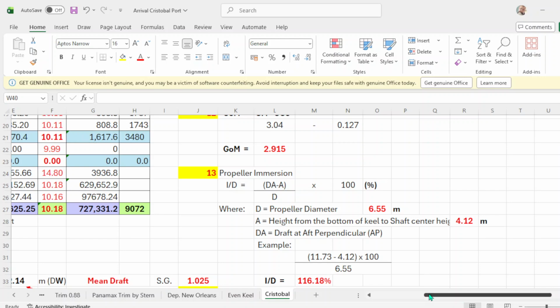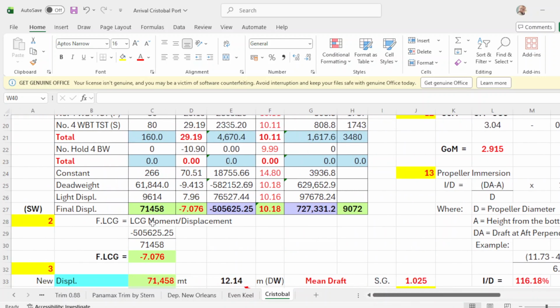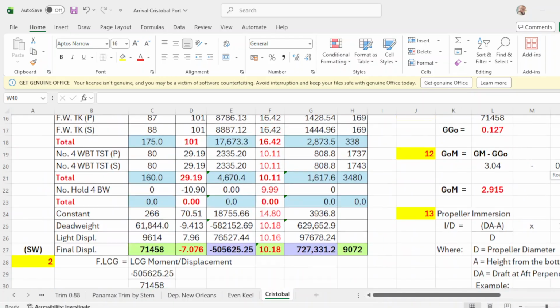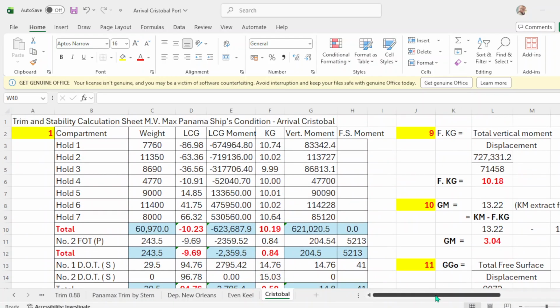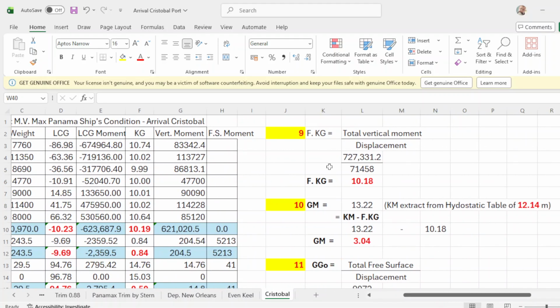Total displacement is 71,458. Okay, so 727,331.2 divided by 71,458, then your final KG is 10.18.